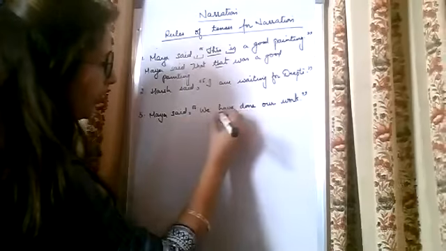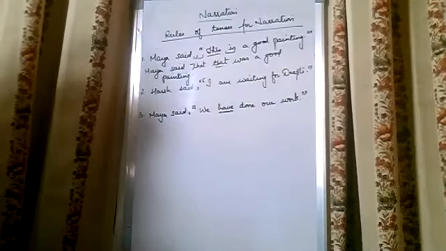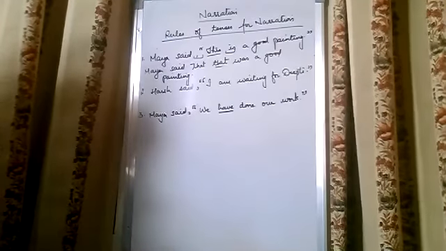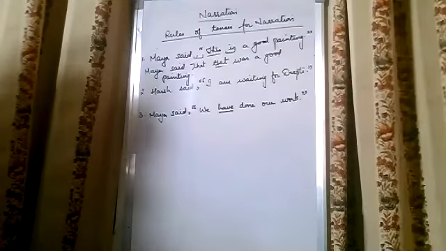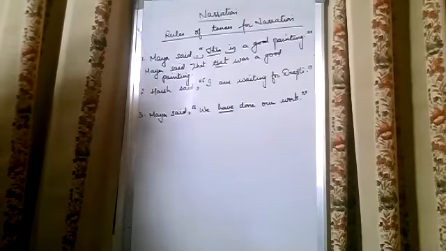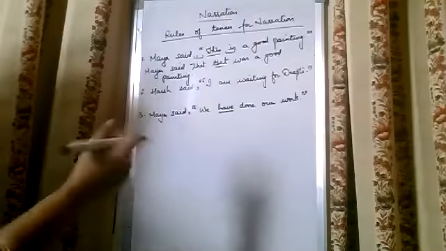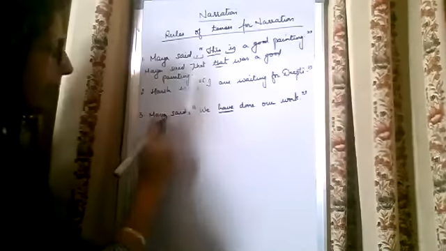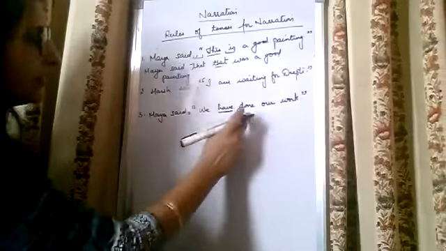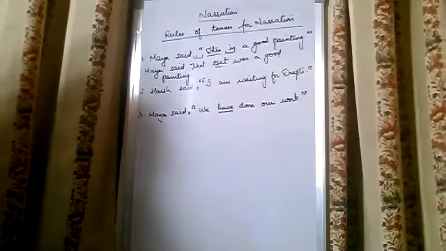Have is there, so it is present perfect, and present perfect will change into past perfect. Maya said that they had done their work. Our changes into their because we are talking about the third person.